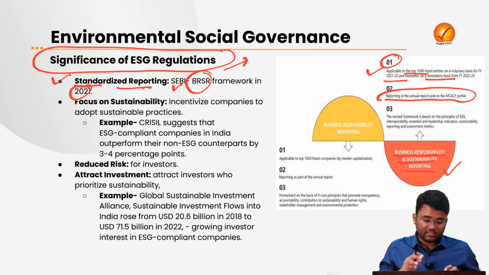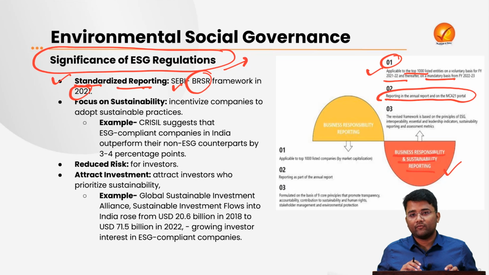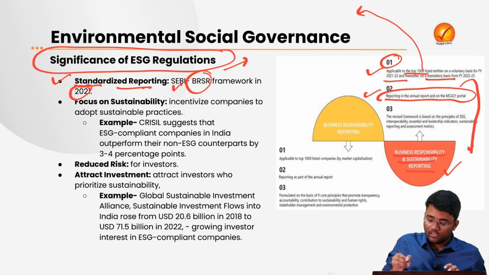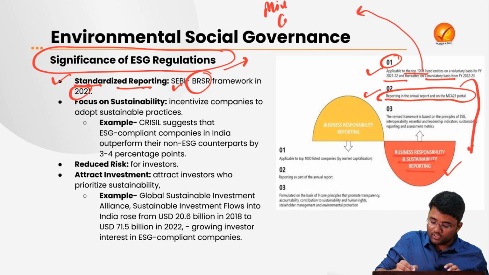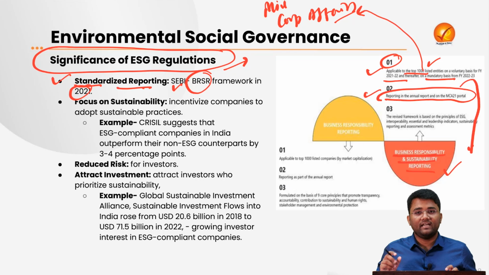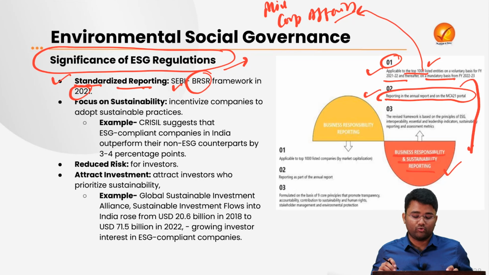This information related to the BRSR framework, they have to upload along with the annual report that they will be uploading on the MCA 21 portal. About this MCA 21 portal, this is a Ministry of Corporate Affairs portal where all the companies in India have to mandatorily upload annual reports, their financial data, and tax related data. So these 1000 listed companies have to upload their BRSR data also on the MCA 21 portal.